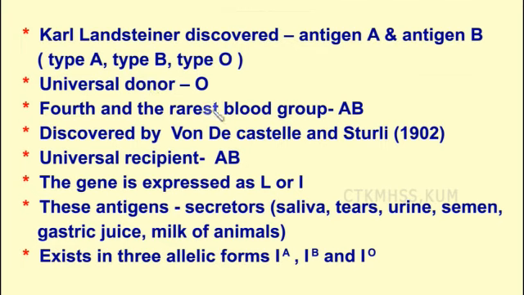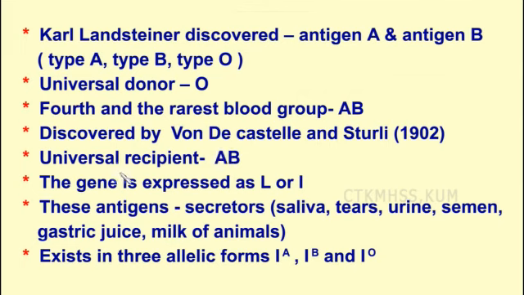Next, the fourth and the rarest blood group is AB. This AB group was not found by Landsteiner but by Landsteiner's students, Von Decastello and Sturli. These two are the students of Landsteiner. So they discovered this AB group. This is the fourth and the rarest blood group, and this is the universal recipient. Recipient means AB can only receive from all these blood group types, but it cannot donate. So it is not a donor. That is why it is called the universal recipient.